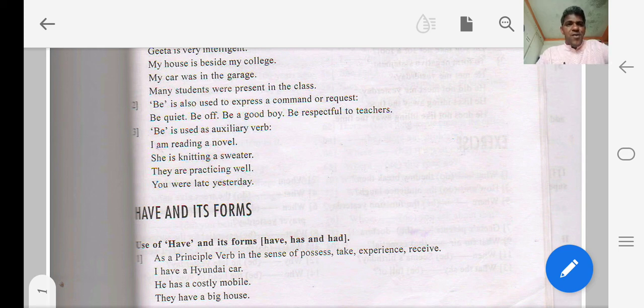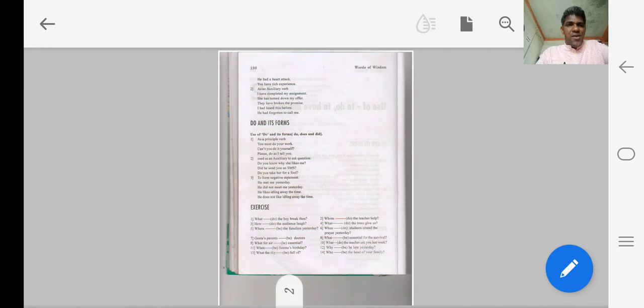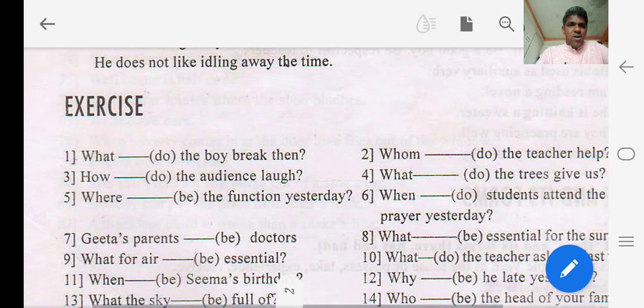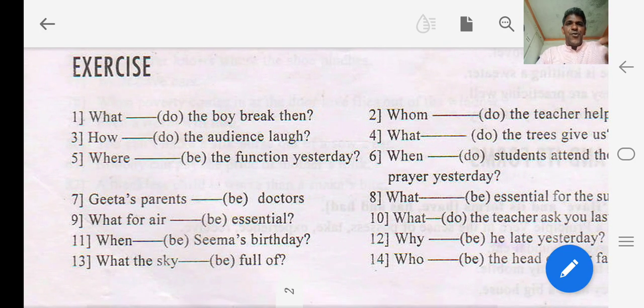Okay, so let us move on to some exercises, so you will get the idea. So look here, we shall see forms of to be. In the fifth sentence, the function dash dash yesterday. So look here, the subject here is the function, so the sentence is about the function, and this sentence is in past tense because we are speaking about yesterday. So the function is third person singular subject, and that is why we have to use here was.